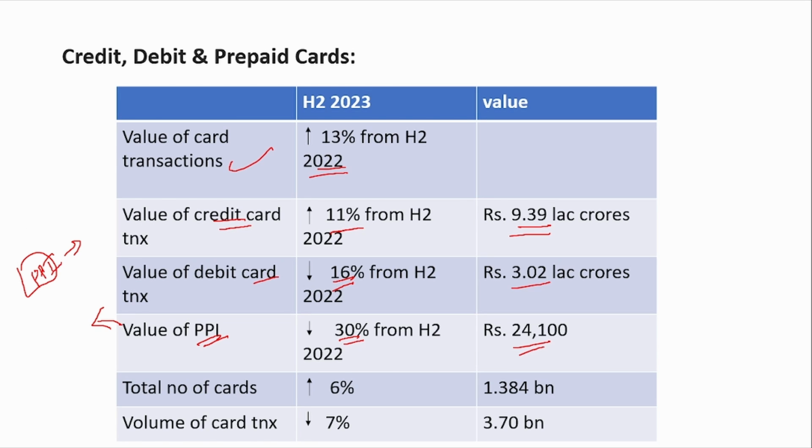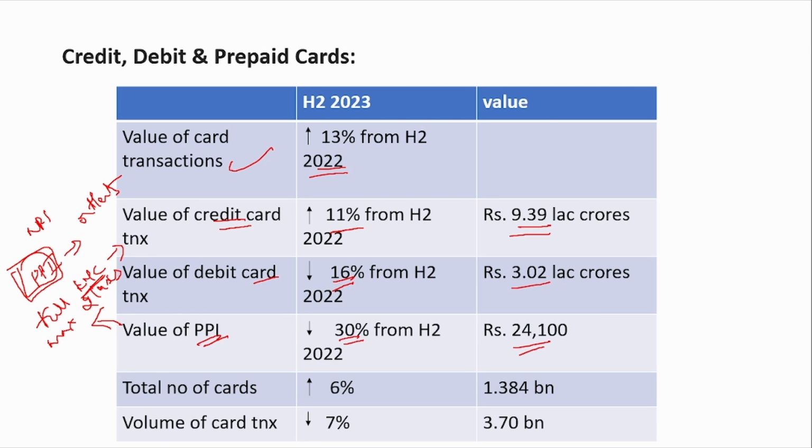The customer, like say an NRI or foreigner, comes, he can buy a PPI in his name, he can load the money and then he can use it in different outlets. If you have full KYC provided, then you can load up to a maximum of 2 lakhs for full KYC and it can be used in different outlets. So this is the purpose of PPI.